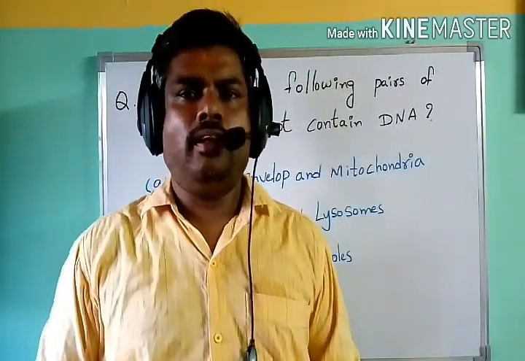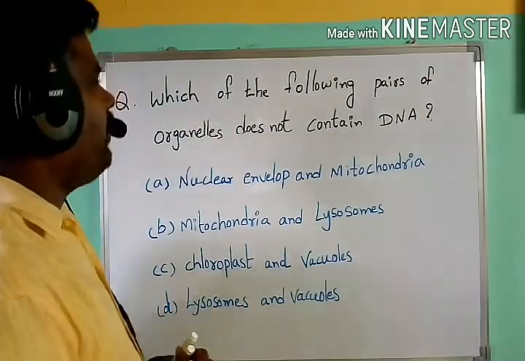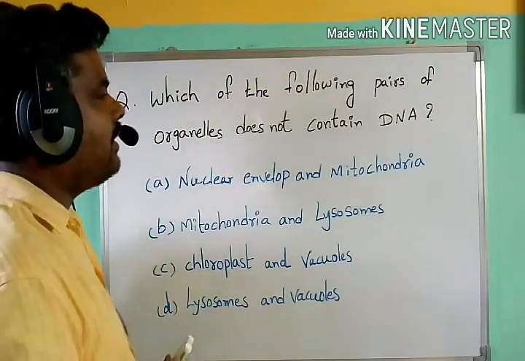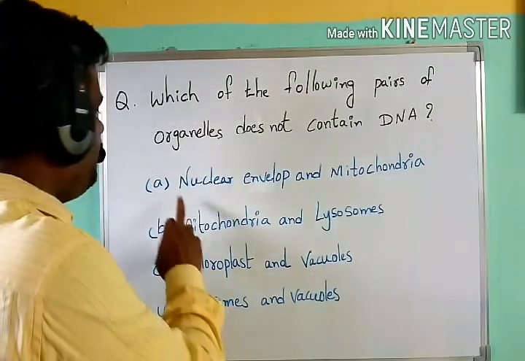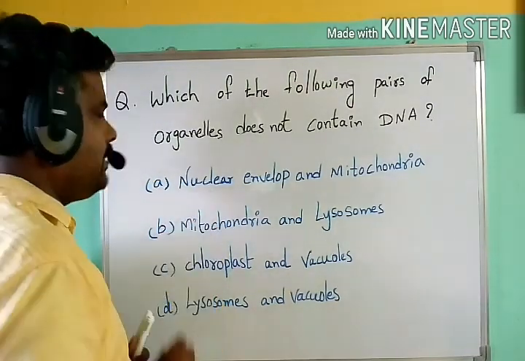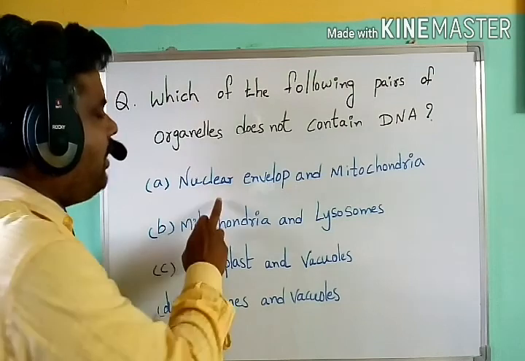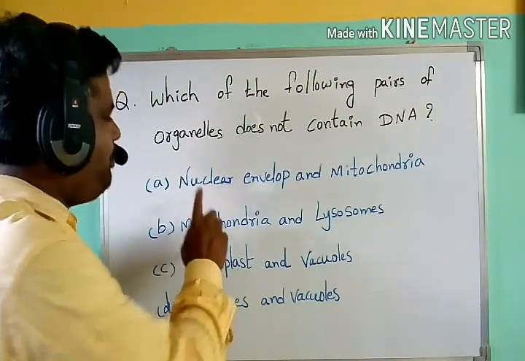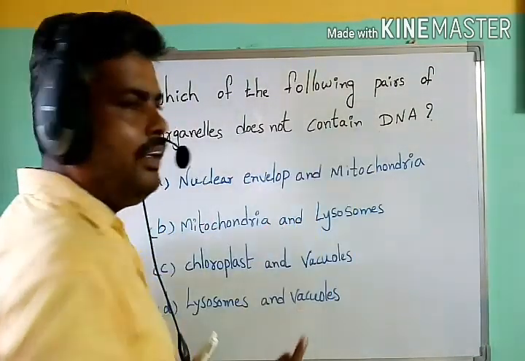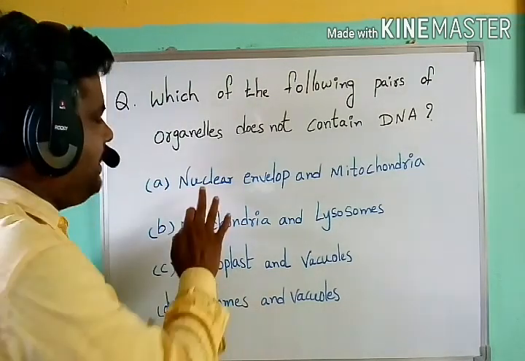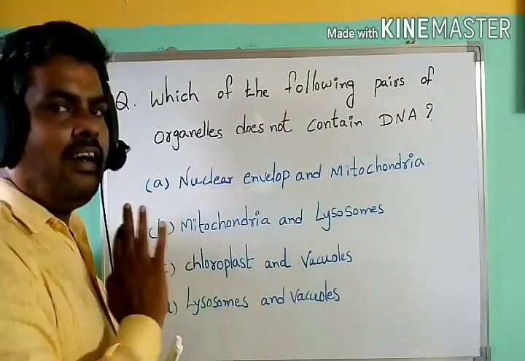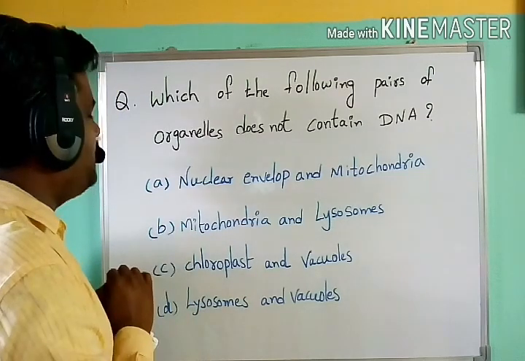Next, coming to another question. Which of the following pairs of organelles does not contain DNA? In this question, they have given some cell organelles. Among these cell organelles, one pair does not have DNA, which means DNA is not present in this pair. Now let us see the options.